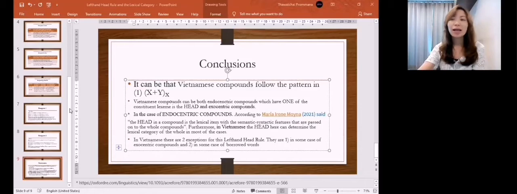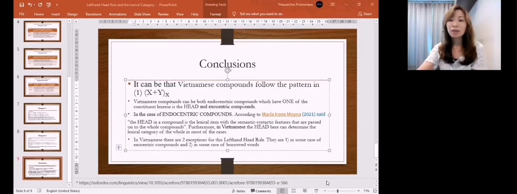According to the data that I gave you, it seems that Vietnamese compounds follow the pattern in number 1, X plus Y, and then I have an X. So this pattern means the leftmost word in a Vietnamese compound word will determine the lexical category of the whole.